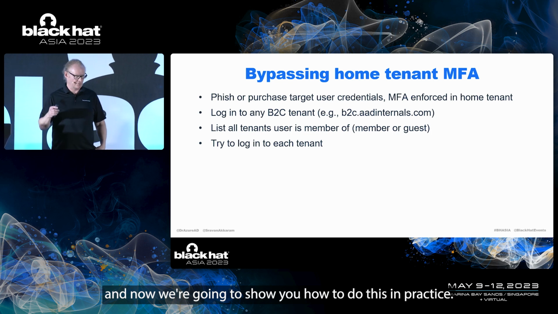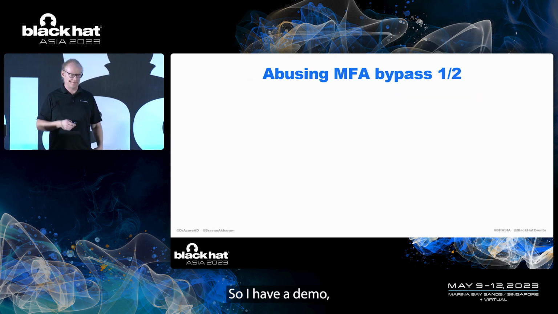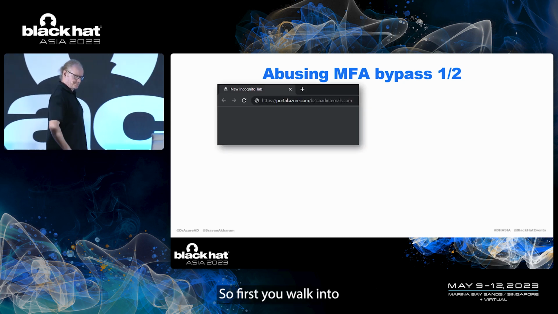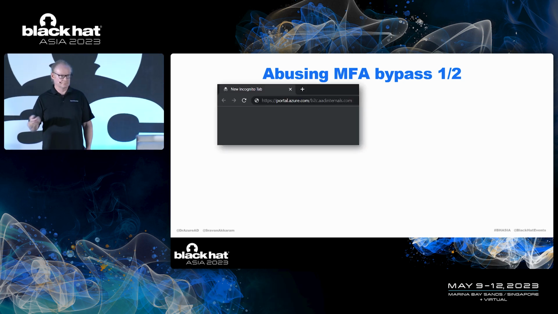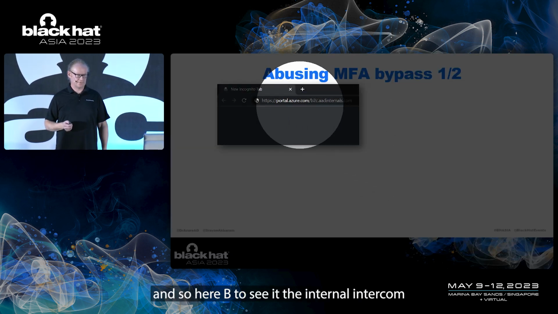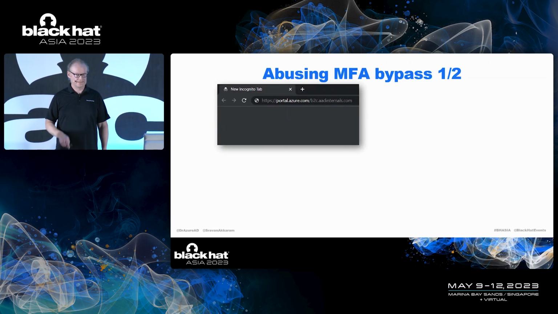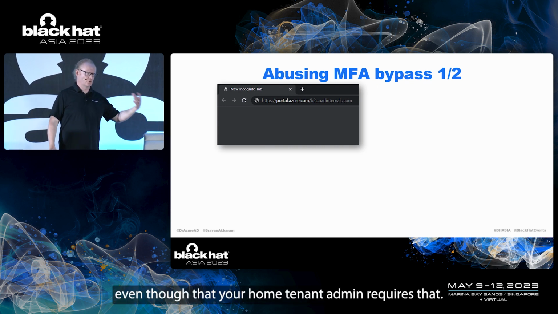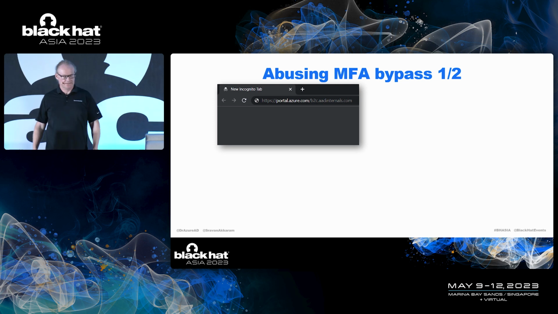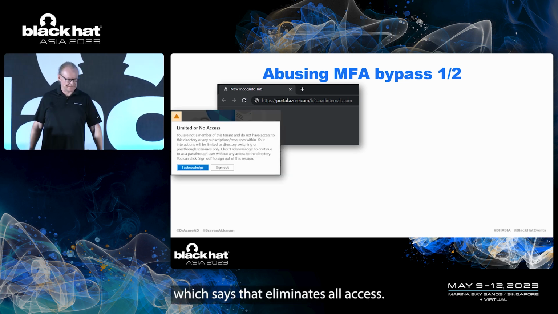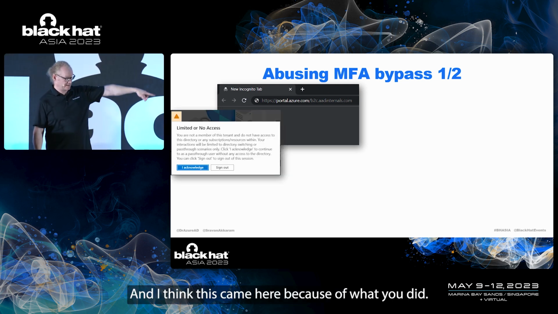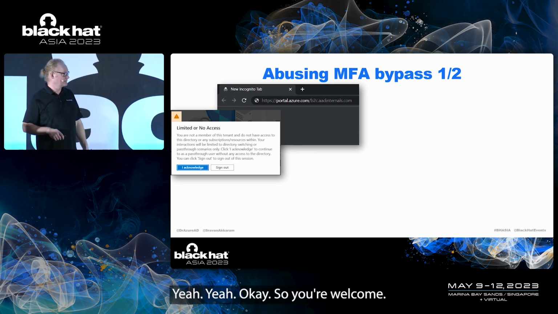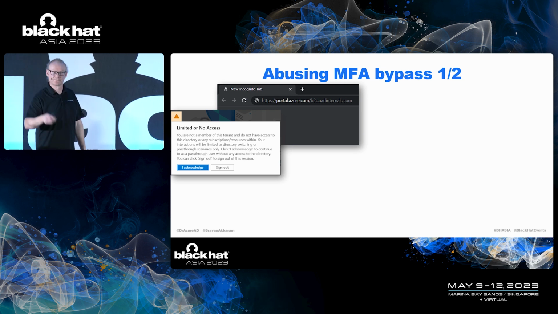And now I'm going to show you how to do this in practice. So I have a demo, but it's not a live demo, just screenshots. So first, you log into a B2C tenant, for instance. So here, b2c.aadinternals.com. And you just provide a username and password. So no MFA, even though your home tenant admin requires that. And then there's going to be a pop-up which says limited access. And I think this came here because of what you did. So you imported Microsoft and they added that, right? Yep. Yeah, okay. So you're welcome.